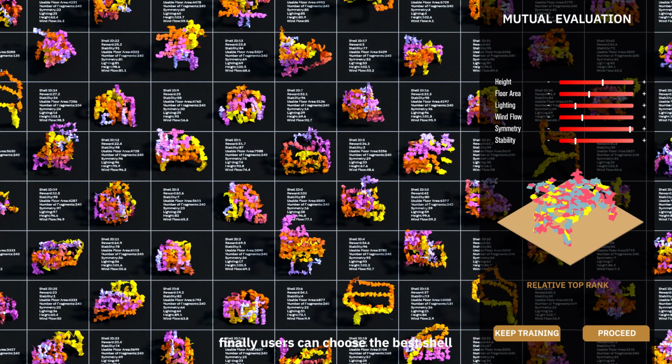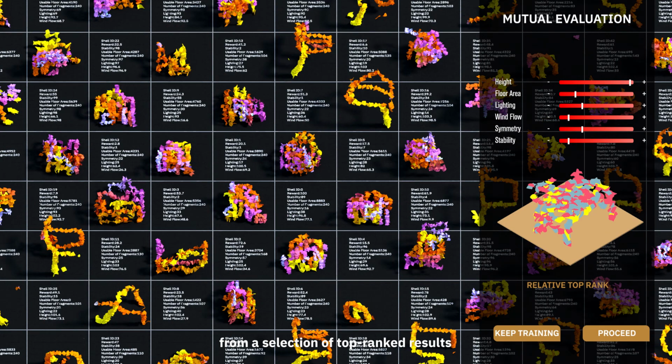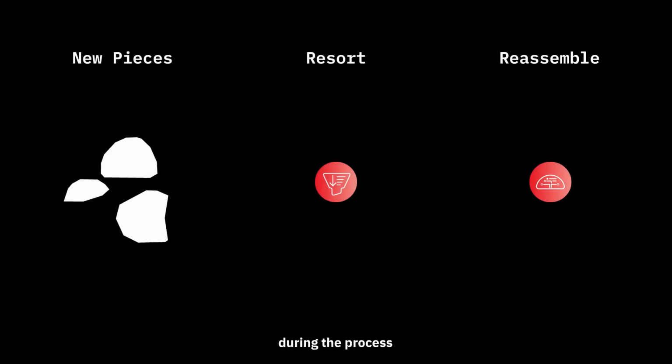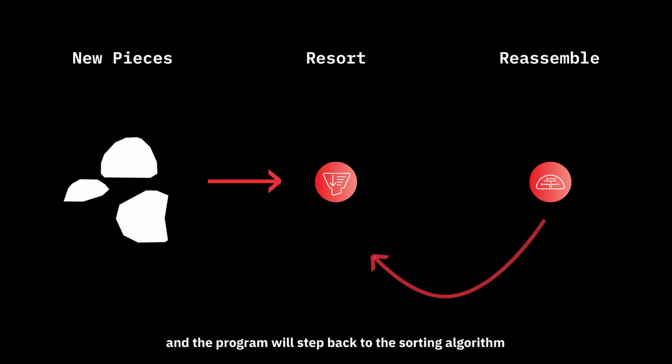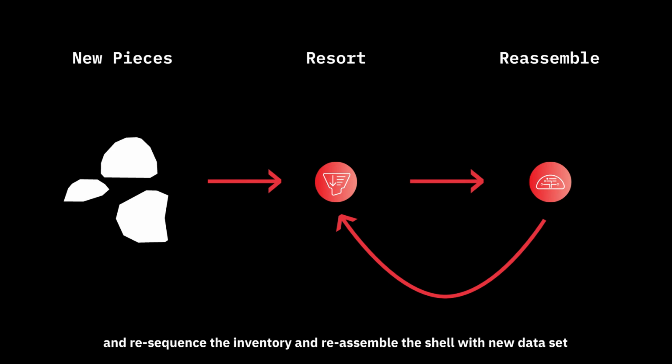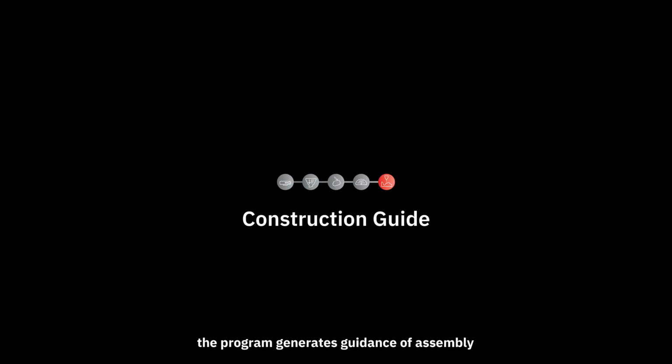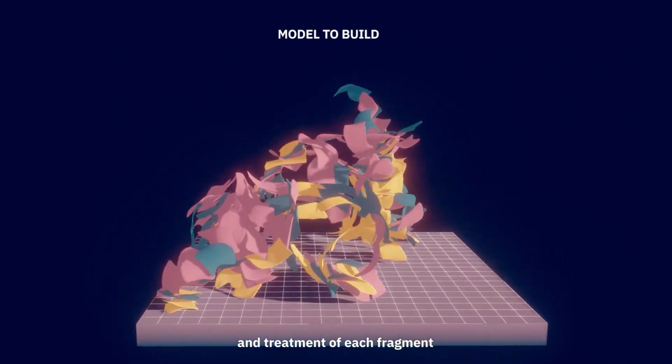Finally, users can choose the best shell from a selection of top-ranked results. During the process, users can always edit additional fragments, and the program will step back to the sorting algorithm and resequence the inventory and reassemble the shell with new dataset. After the decision, the program generates guidance of assembly and treatment of each fragment.